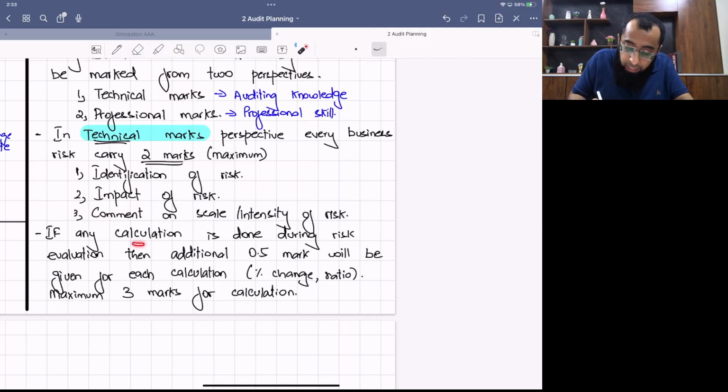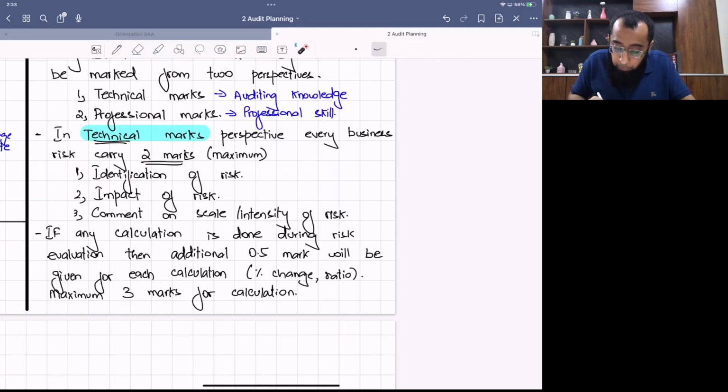Now, if you do any calculation during evaluation of risk, like for example, you calculate percentage change in sales, or you calculate gearing ratio or profit margin ratio, for each calculation you get up to 0.5 mark each. Maximum are 3 marks, which means that you can do up to 6 calculations in your answer. You are not required to show formula or working. You just give the final number and the examiner circles it and gives you 0.5 mark additional. But that needs to be used in your evaluation. Don't do it like this, that you only list the ratios and say, okay, give me 3 marks at least. This is not like that. You need to use it in your answer.